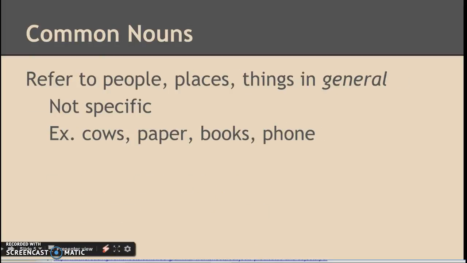Some common nouns refer to people, places, and things in general. So they are not specific. So not Bessie the cow, but cows in general. Not your test, but just any paper. Okay, books, not a single book, but any books, and phone, etc.